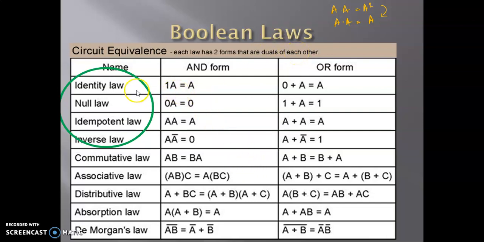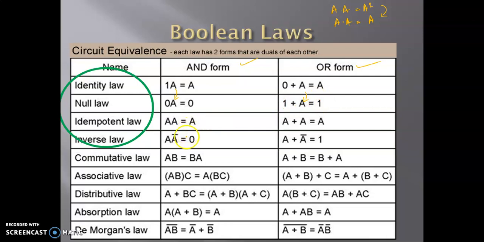So these are the laws listed out here. Identity law states that ANDing of 1 and A gives you A itself, and OR of 0 and A, that means 0 plus A, is equal to A itself. So the identity A is retained in these cases. There are two forms, AND form and OR form. Same goes for null law. You have two forms. When you do 0 and A, it becomes a 0. That means the effect of A is nullified. Here also, when you do 1 or A, the effect of A is nullified and you get 1 itself.